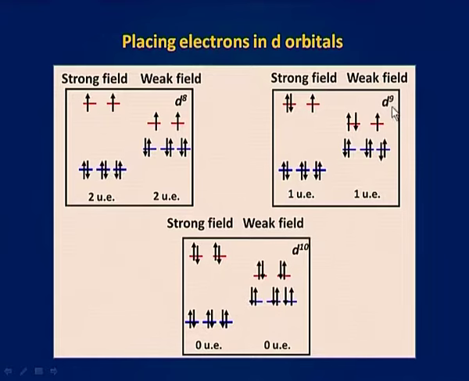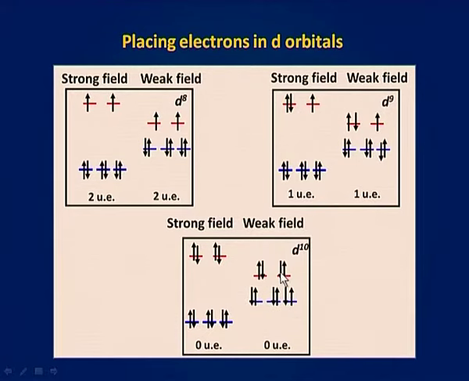For d9 configuration, for stronger field, the electronic configuration is t2g6 eg3. For weaker field also, the electronic configuration is t2g6 eg3, and the number of unpaired electrons in both the cases is equal to 1. For d10 configuration, for stronger field, the electronic configuration is t2g6 eg4 and for weaker field, the electronic configuration is t2g6 eg4.